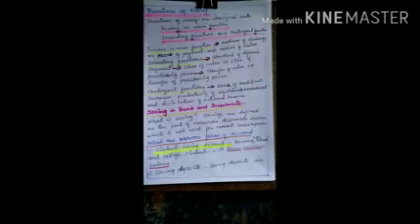Next, functions of money. Functions of money are classified into primary or main function, secondary function and contingent function. First one, primary or main function. Money is used as a medium of exchange or means of payment and measure of value. Then secondary function: standard of deferred payment, store of value, store of purchasing power, transfer of value or transfer of purchasing power.